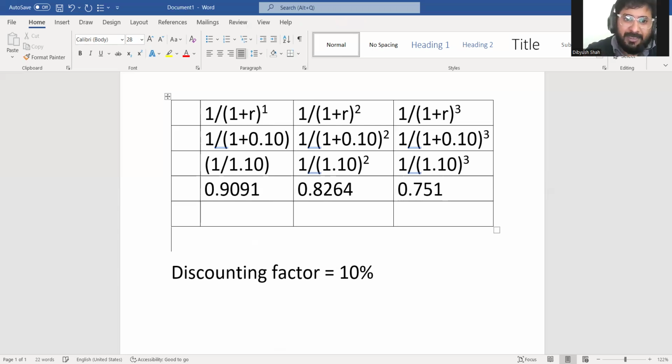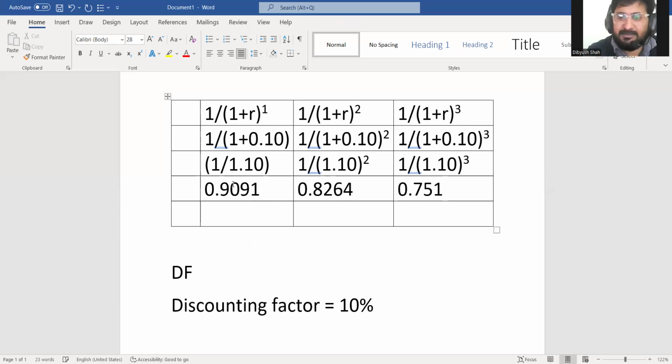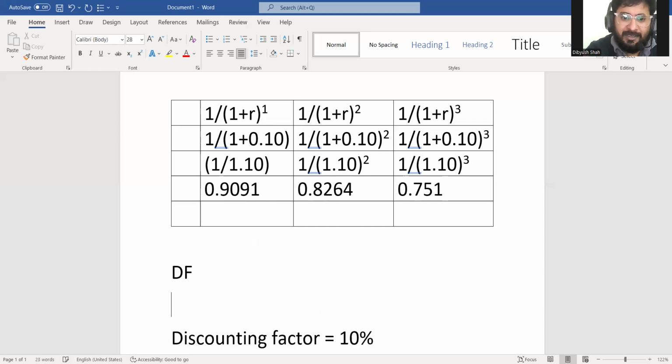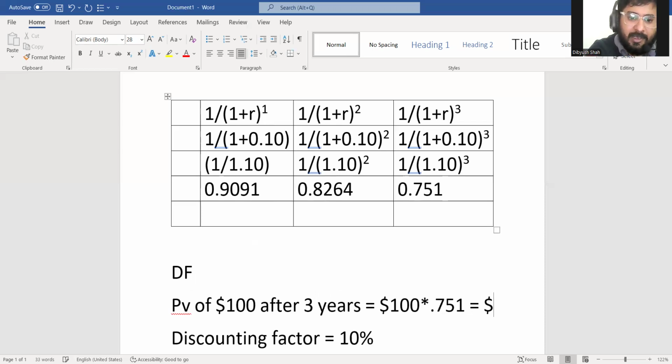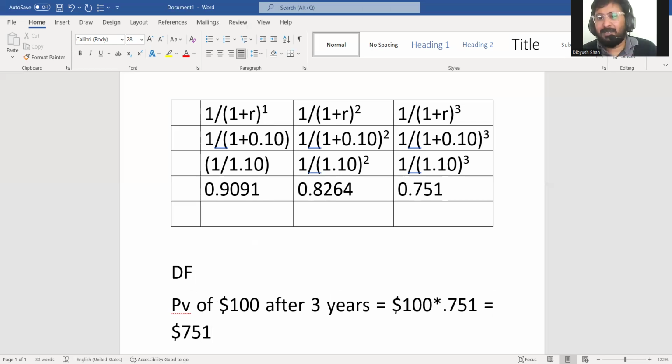Now, when to use annuity factor and when to use discounting factor, since it is not given in the question. So see, discounting factor is basically what I said. If you have to find the present value of $100 after 3 years, what is the value of $1 after 3 years? 0.751. So what should be the value of $100 after 3 years? 100 into 0.751. This is generally wherever the discounting factor is used.